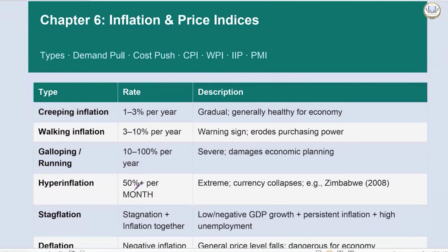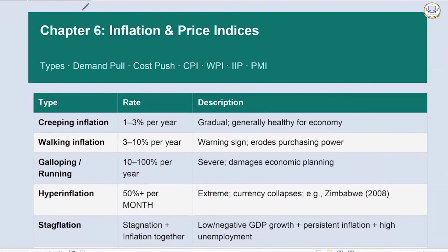Now, the next thing which is very, very important is inflation and price indexes. It is usually asked a lot of times in the examination, and that is why I will give a good amount of focus to it. So, inflation is a sustained increase in price. Sustained is very, very important.